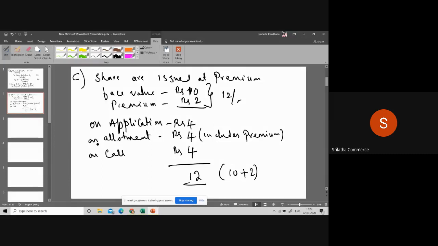So you can say it as first and final call. I'll write clearly. First and final call. Clear? So on application 4, on allotment 4, which includes premium, first and final call 4, for a total you're getting 12.